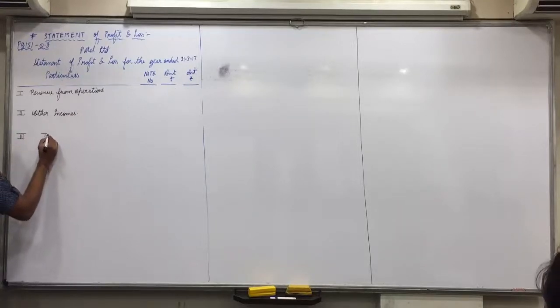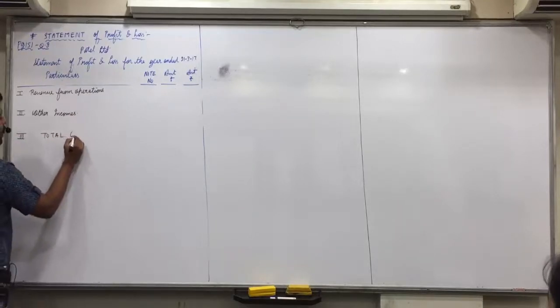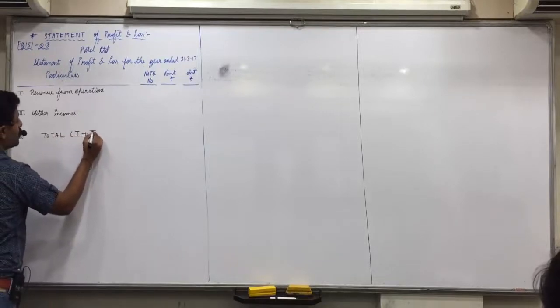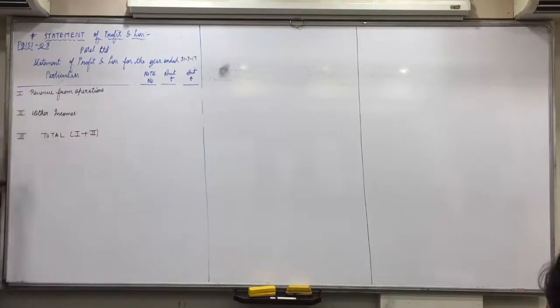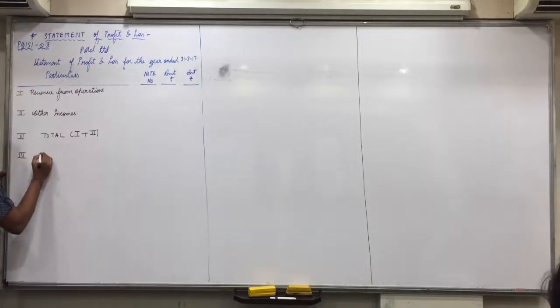Third, total, in bracket 1 plus 2. Did everyone write up till here? Then fourth, leave one line, then fourth, expenses.